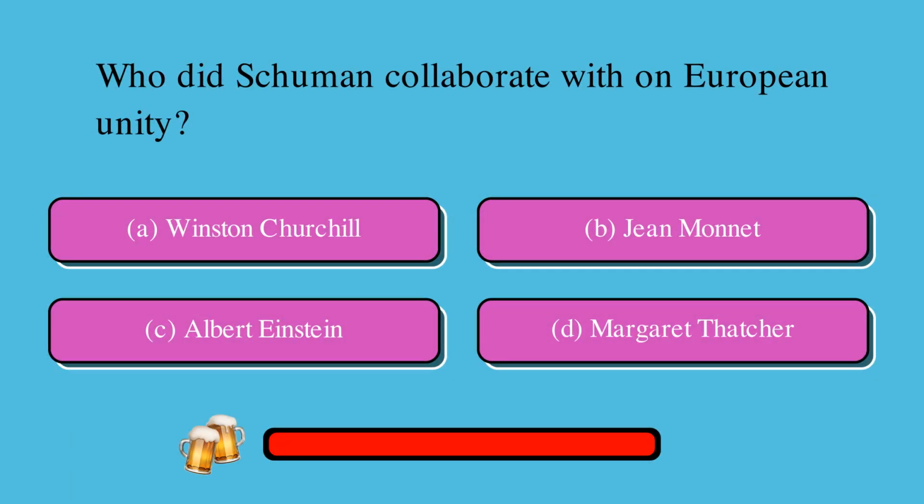Who did Schuman collaborate with on European unity? Is it A, Winston Churchill, B, Jean Monnet, C, Albert Einstein, or D, Margaret Thatcher? The correct answer is B, Jean Monnet.